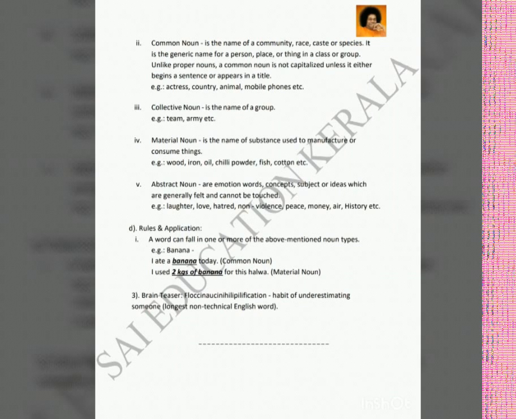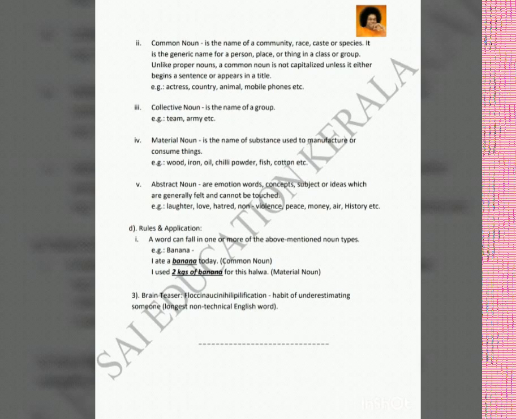So what are common nouns? Common nouns are, you can say, the opposite of proper nouns. Let's look why. A common noun is a name of a community, race, caste, or species. It is the generic name, not the specific name, but the generic name for a person, place, animal, or thing in a class or group. Unlike proper nouns, a common noun is not capitalized unless it begins a sentence or it appears in a title.